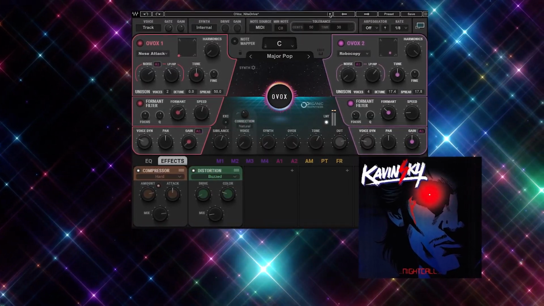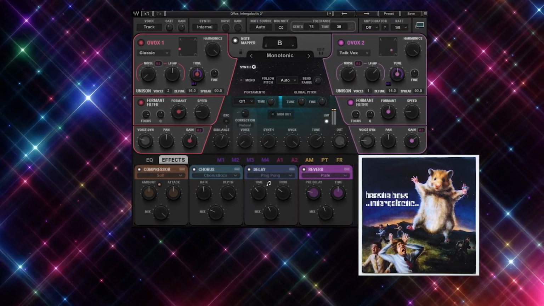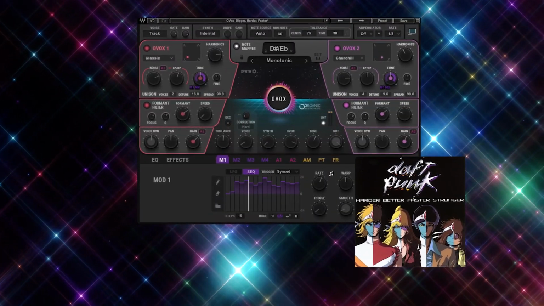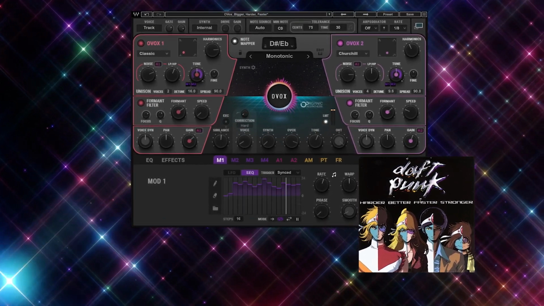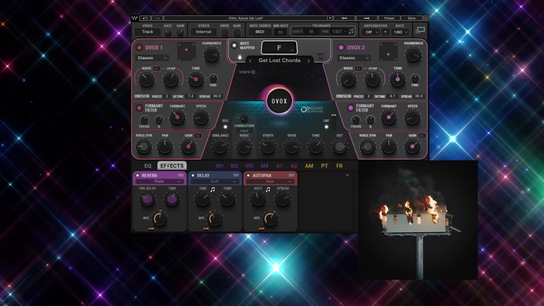Now, this video isn't all about presets. It's also a great way to show you how to do things on your own, step by step with OVOX, so that by the end of this video, you'll have a good grasp and understanding of how to use the plugin, maybe even learn some things you didn't know if you already have it. So let's not waste any more time.